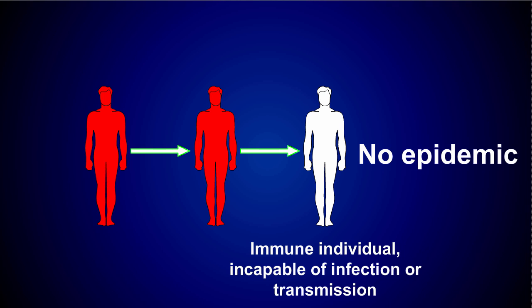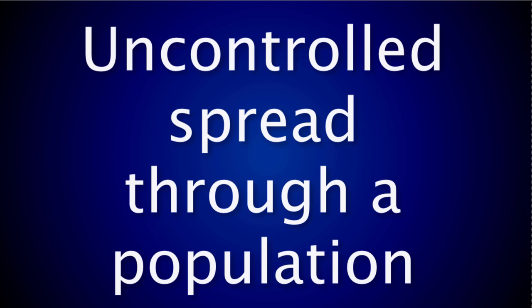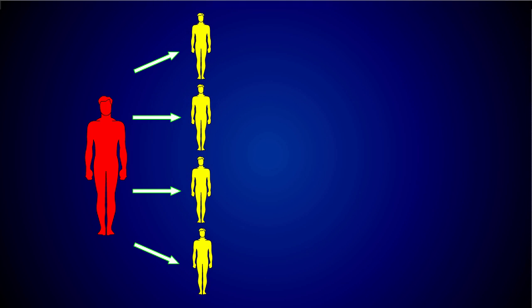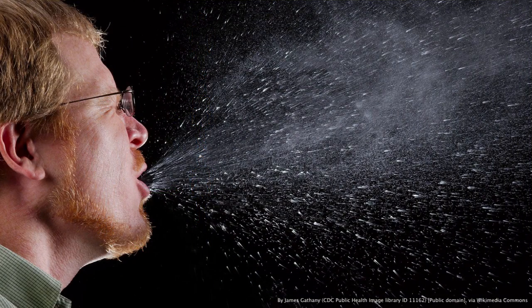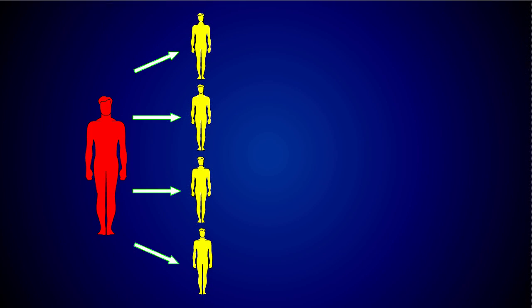Now let's consider a more realistic scenario and see how diseases are transmitted through a population. Here we have one sick individual who comes into contact with 4 other people who are not immune to this infectious organism. After all, this is a more likely scenario. Someone who's sick could come into contact with many people. We'll only consider 4 here, though in reality it could be dozens of people, say in a classroom. One sick child can expose 20 other students in elementary school, or perhaps a couple hundred in a college lecture hall.